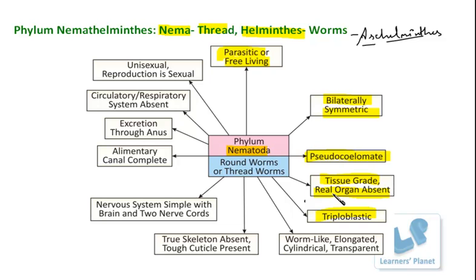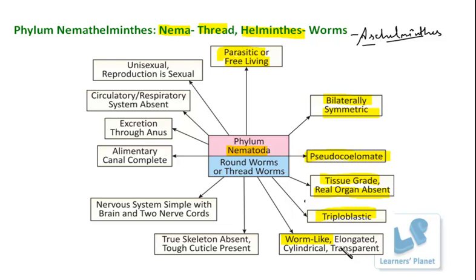So due to this, I must say that these organisms are much more complex than the other groups we have studied, that is platyhelminths, coelenterata and porifera. They show much more complexity as compared to these groups. Further, these organisms' body is like worms.